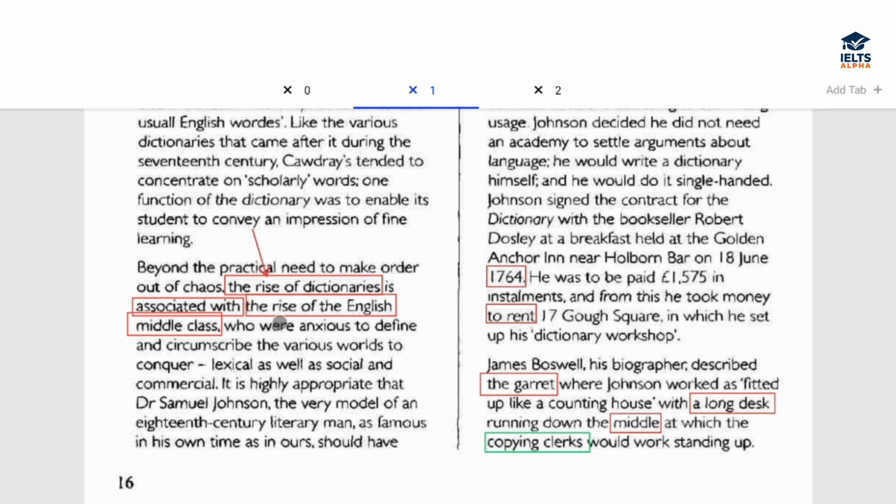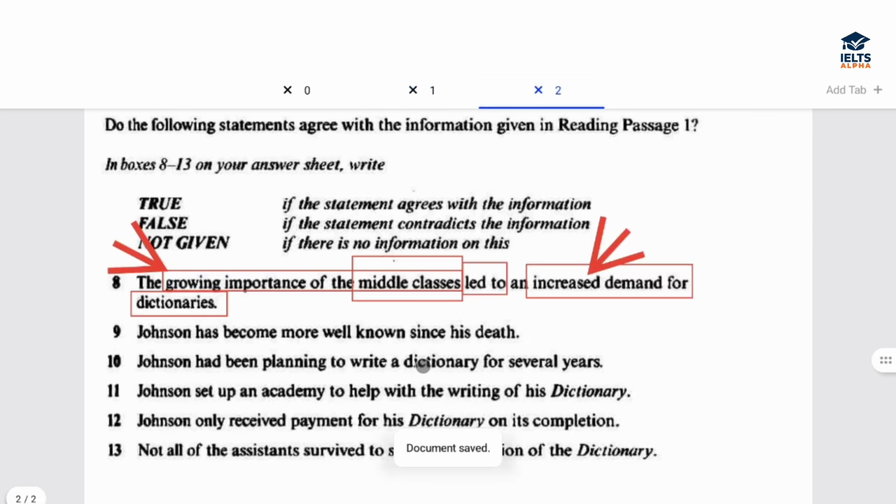The rise of what? The rise of dictionaries is linked with what? The rise of the English middle class. So, what is the answer going to be? Both the things are growing. One happened because of the other, or one is associated with the other. So, the answer is true.